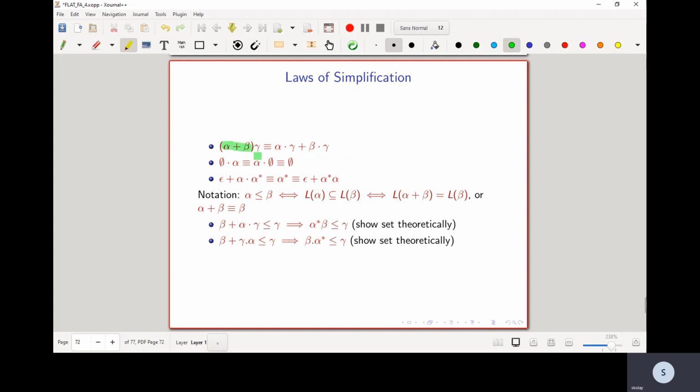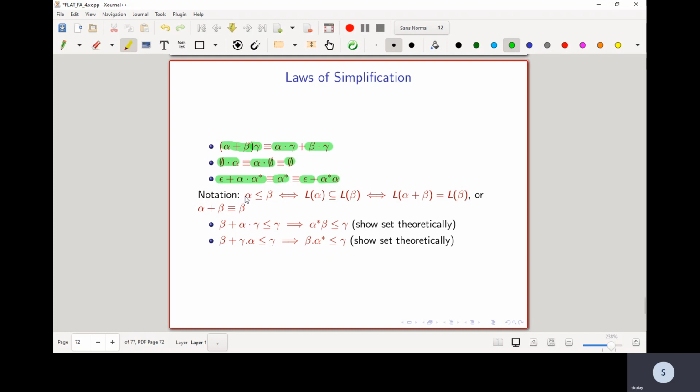Then you have alpha plus beta whole concatenated with gamma is equivalent to alpha concatenated with gamma plus beta concatenated with gamma. And then null concatenated with alpha is equivalent to alpha concatenated with null, equivalent to null itself. Again, all these follow from the definitions. Epsilon plus alpha concatenated with alpha star is equivalent to alpha star, equivalent to epsilon plus alpha star concatenated with alpha. Now there are some more laws, but before that you need to know the following notation.